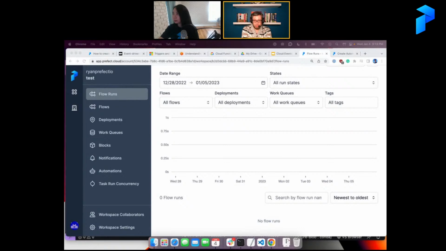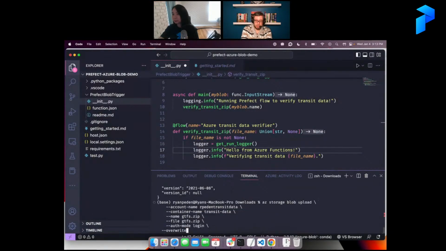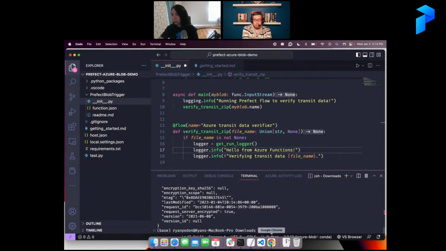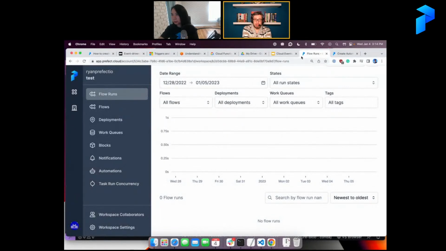All right, I'm going to try this one more time, and hopefully it'll work. And if it doesn't, I'll just talk through it and pretend it's working. Okay. All right, I'm uploading my file. And last time I did this, it ran the function, and it showed up in my flow runs. I'm going to give it a few seconds here.